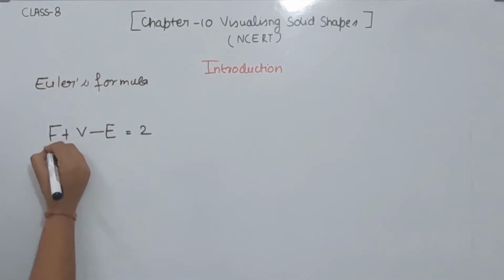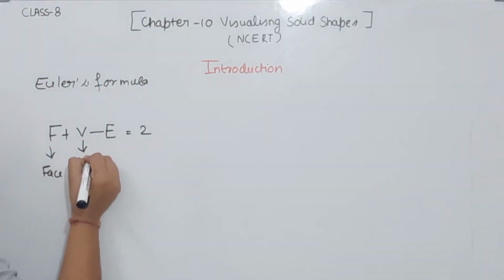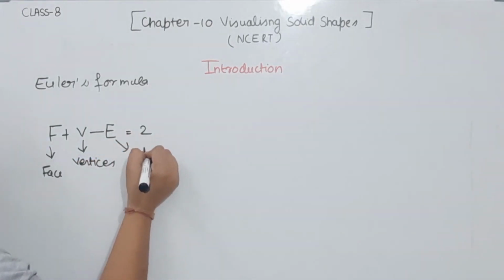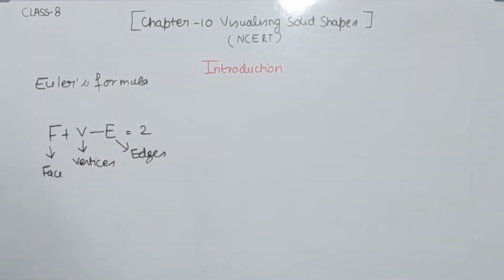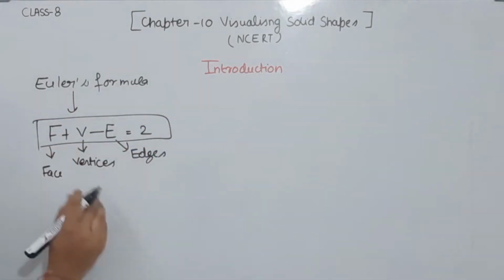Face plus vertices minus edges is equal to 2. In this formula F stands for the number of faces, V stands for the number of vertices and E stands for the number of edges. And this relationship is called Euler's formula.